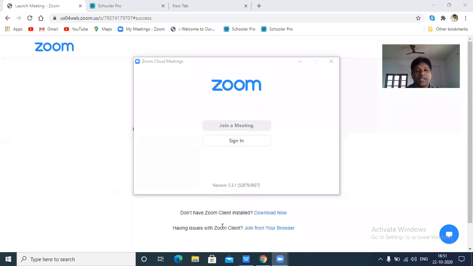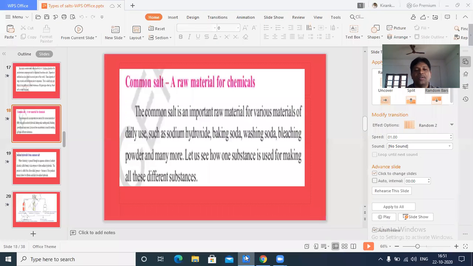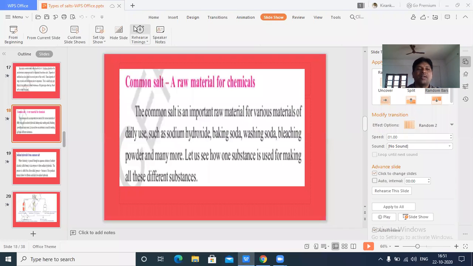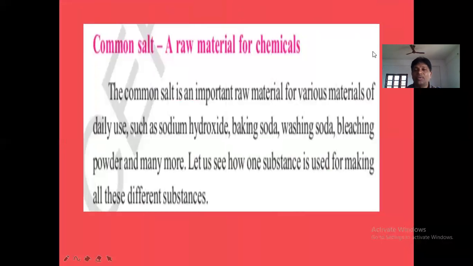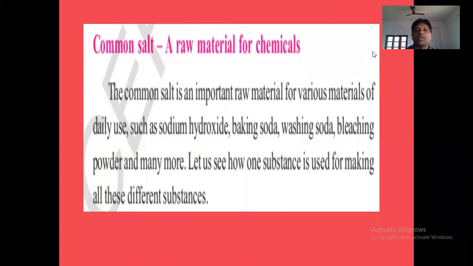Hello everyone. Today we are going to discuss a new topic, that is common salt, and which compounds can be obtained from common salt. Common salt is a very important source of many chemical compounds. Remember, many chemical compounds can be obtained from common salt.